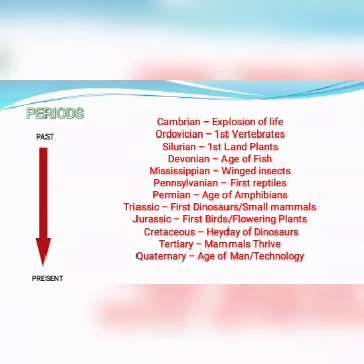Permian, Triassic, Jurassic, Cretaceous fall under the Mesozoic era. The Permian period is known as the age of amphibians. In the Triassic period, the first dinosaurs formed. During the Jurassic, buds and flowering plants formed. In the Cretaceous, the dinosaurs. And Tertiary and Quaternary fall under the Cenozoic era, which is the modern era. Tertiary is the age of mammals, and Quaternary is the age of man.